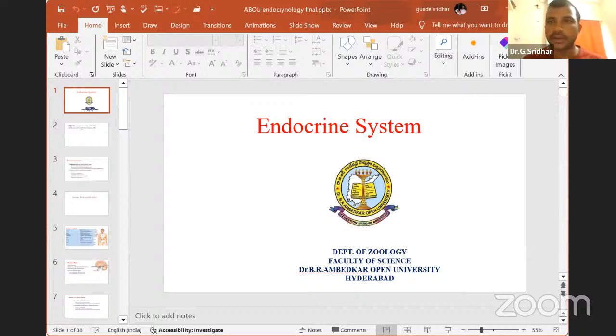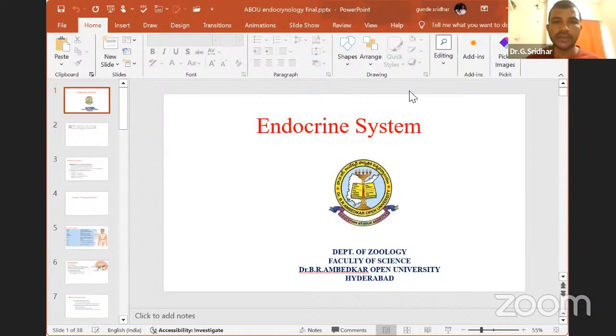This is the class where we will discuss the endocrine system. First, we'll discuss what is endocrinology. Then we will discuss the different types of endocrine organs which we find in our body. After that, we will discuss the hormones released by the endocrine organs. Then we'll discuss each endocrine organ with respect to the different types of hormones, their functions, metabolic functions, and their problems because of overexpression as well as less expression. These are the topics which we are going to discuss today.